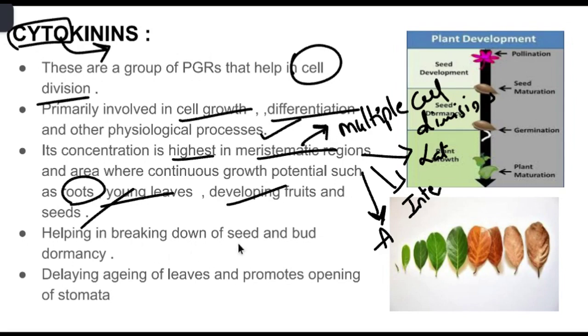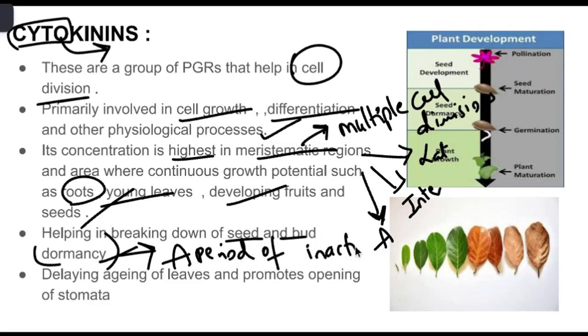It also helps in breaking seed and bud dormancy. So cytokinins will help in breaking down, that means it stops the seed dormancy and bud dormancy. What do you mean by dormancy? It means not getting germinated, a period of inactivity.